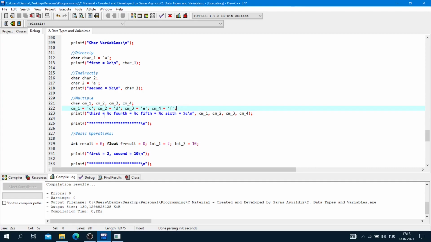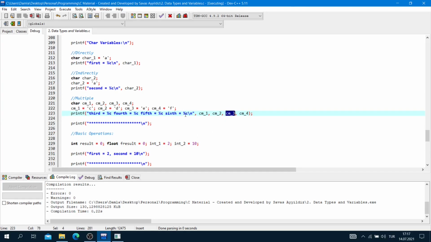Printf third is equal to the percent sign C and it is related to char multiple 1. Fourth is equal to percent sign C and this is related to char multiple 2. Fifth is equal to percent sign C and this is related to char multiple 3.